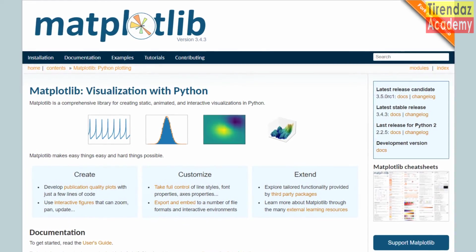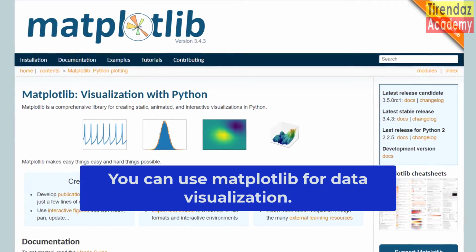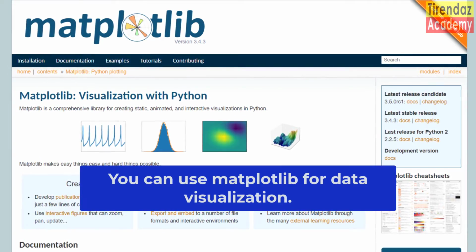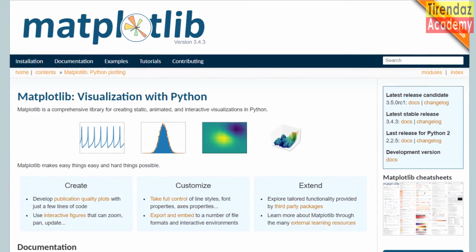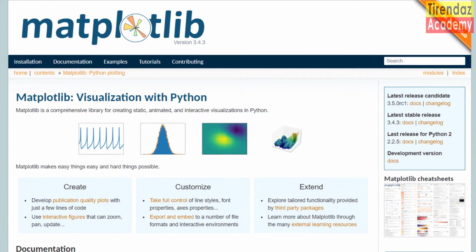To visualize in Python, the first library that comes to mind is Matplotlib. It often works with libraries like Scikit-learn or TensorFlow. You can also plot three-dimensional charts with Matplotlib. Now, let's take a look at the Seaborn library.